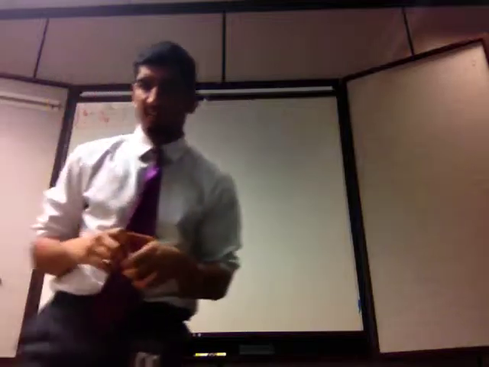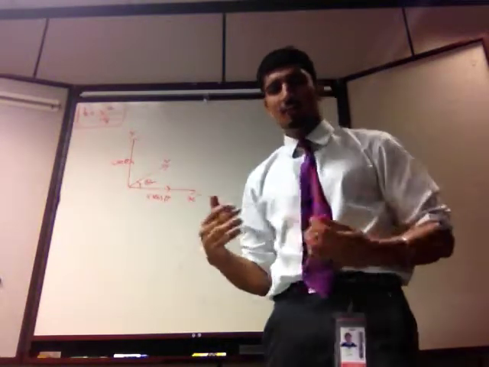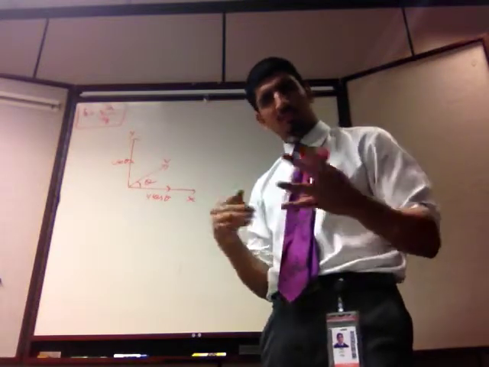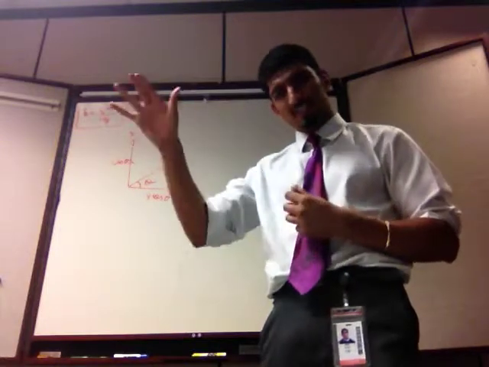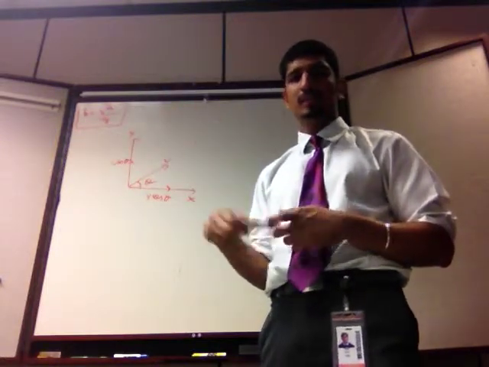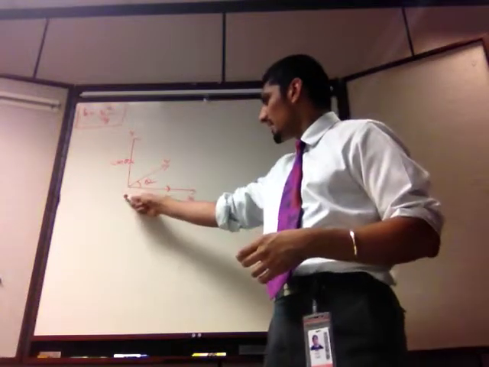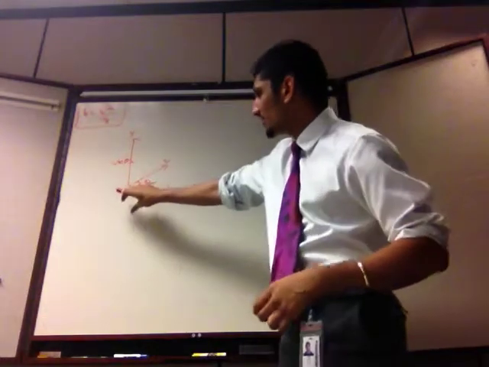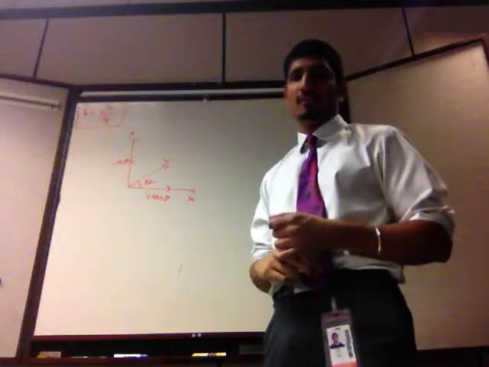Our plan of attack is as follows. We're going to use the vertical component, v sin theta, to find out how long, for this general angle theta, it's completely general right now, it could be any value, that projectile stays in the air. Once we know how long it stays in the air, all we have to do is multiply the time it stays in the air by the horizontal component, because it's moving horizontally for that much time, to get the distance traveled.